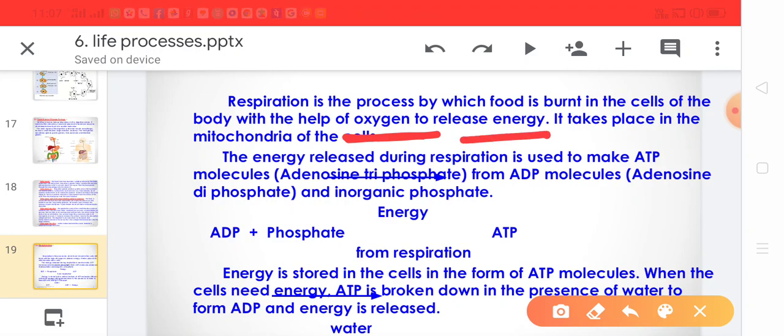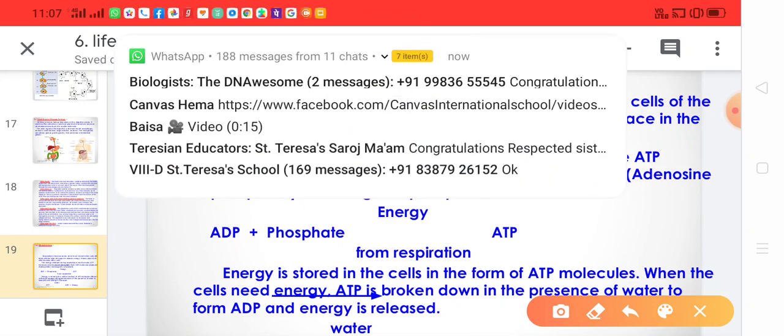Whatever food is received by the cell, that is glucose, is received by the cell after digestion through blood. When the food is digested, the carbohydrate is converted into glucose, and then that glucose is absorbed by the blood in the villi. When this glucose enters the blood through villi, it is transported to each and every cell of the organism's body, and then these cells utilize oxygen to break down that glucose to release the energy.